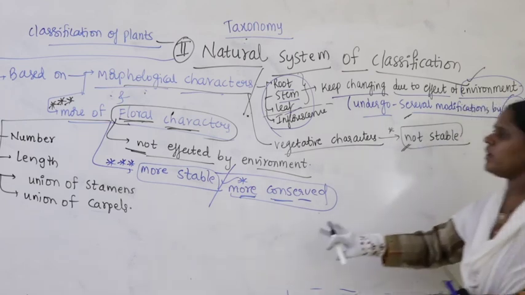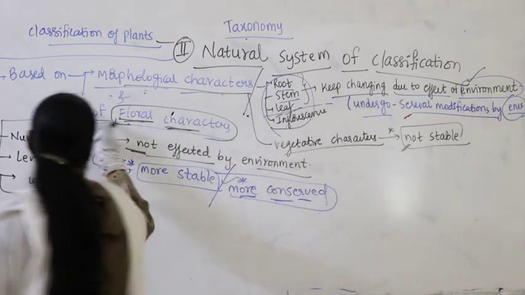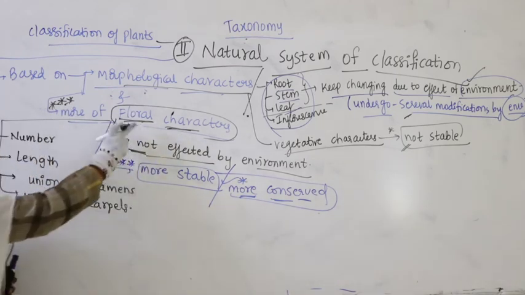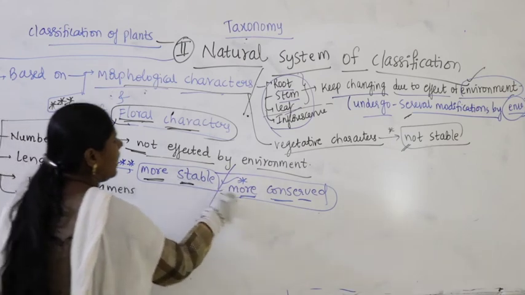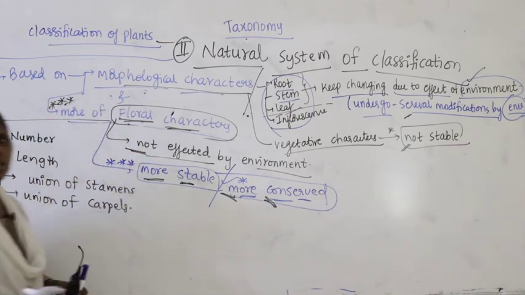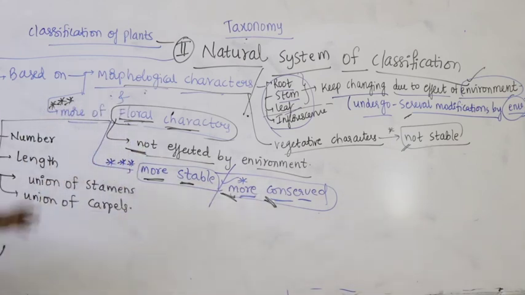That's why more importance is given to floral characters, because they are not affected by environment, they are more stable and more conserved. Like number of stamens, number of carpels, length, union of stamens, union of carpels. These are very important in natural system of classification.